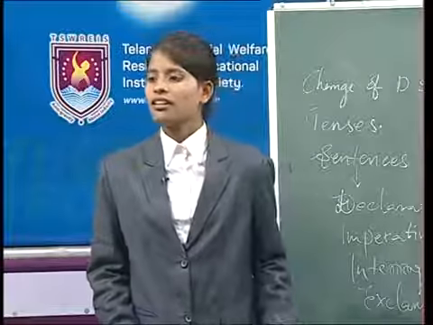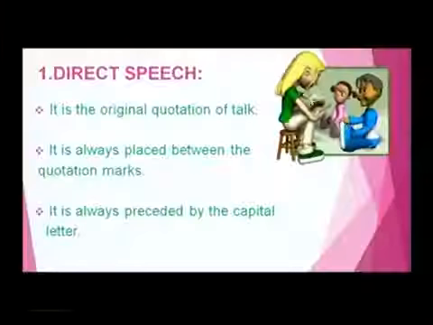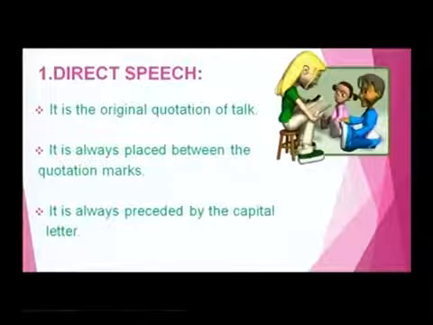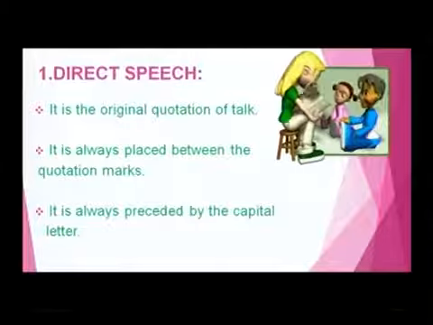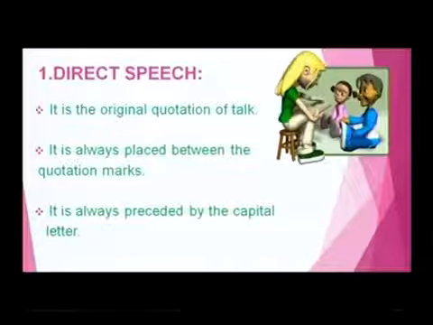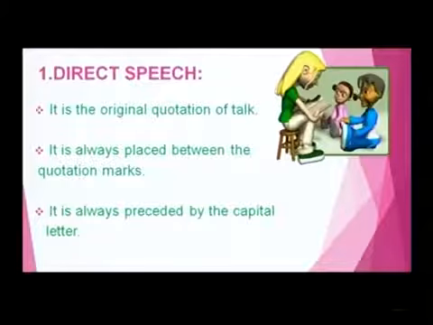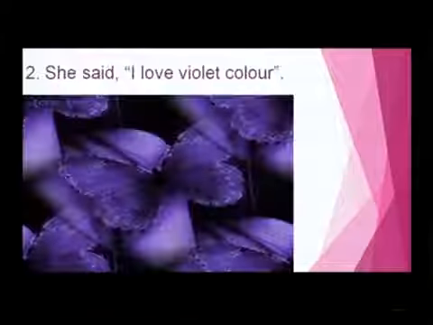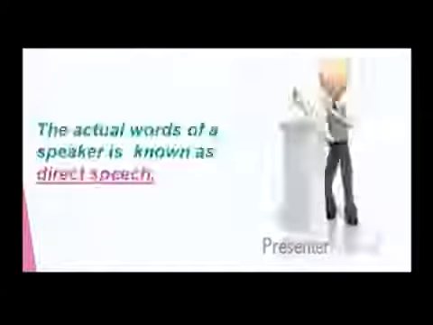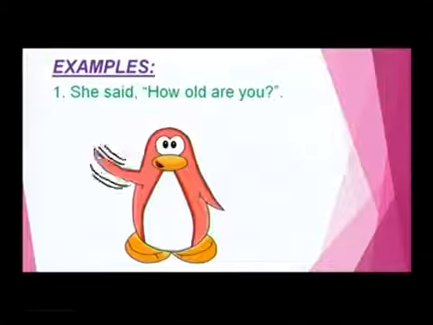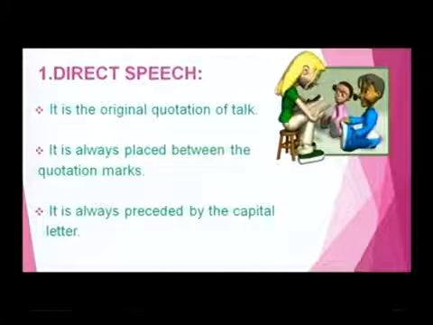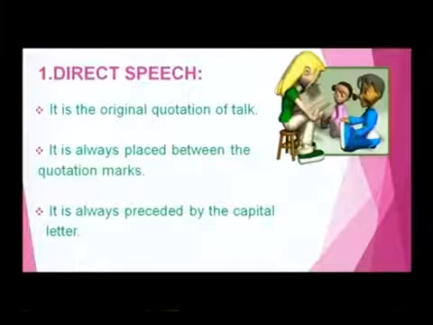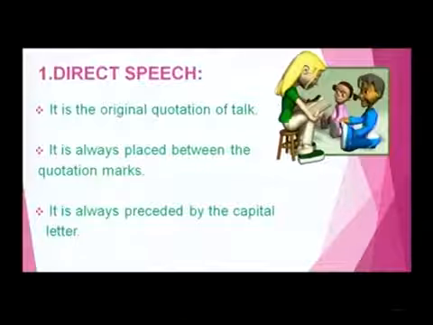Okay, see, the characteristics of direct speech: it's an original quotation of talk. It is always placed between the quotation marks and it is always preceded by a capital letter. I already told you before with an example too. She said, "How old are you?" And she said, "I love violet color." These are the examples for that. See, it's an original quotation of talk, always placed between quotation marks and preceded by a capital letter. Clear, my dear student?